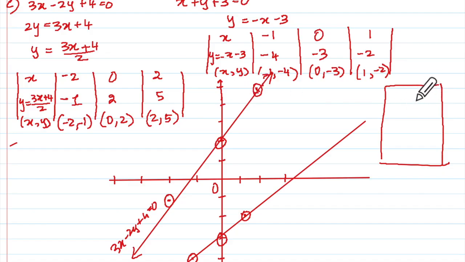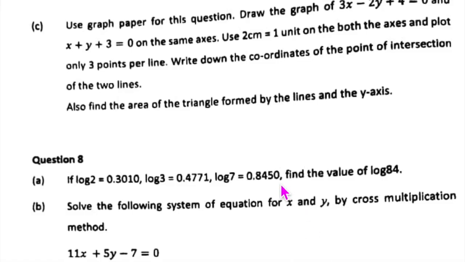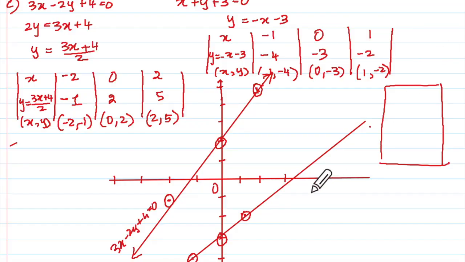Oh, how are you going to join them? Point of intersection is somewhere there, right? Not fitting. What are they telling you still here? Area of triangle formed by the lines and y-axis. Do you know how to do line and y-axis? This and this, they are going to meet here, something like this.